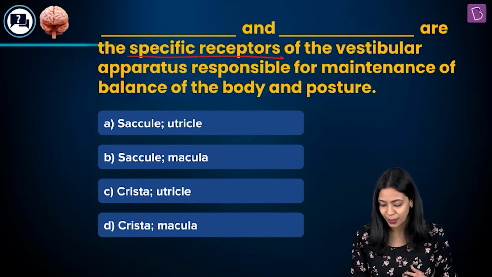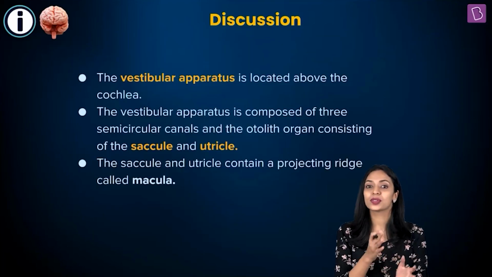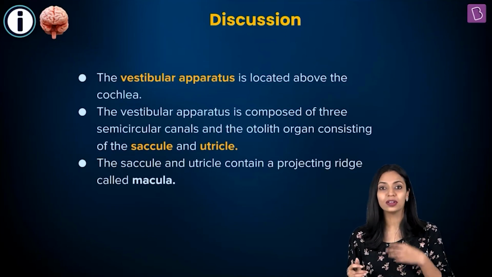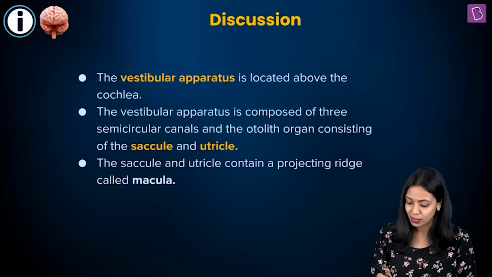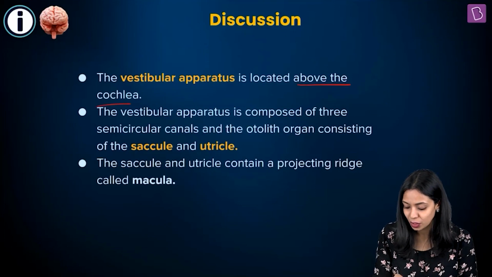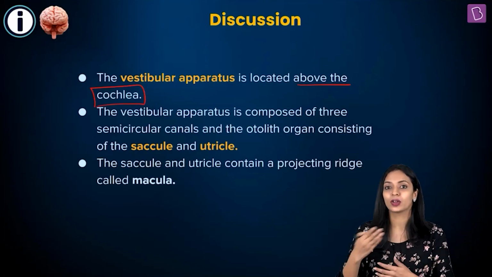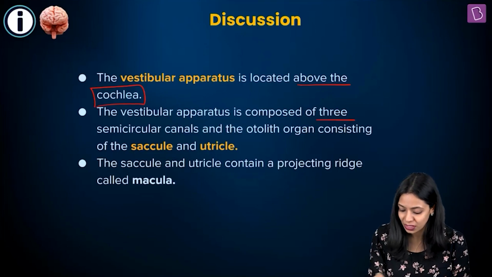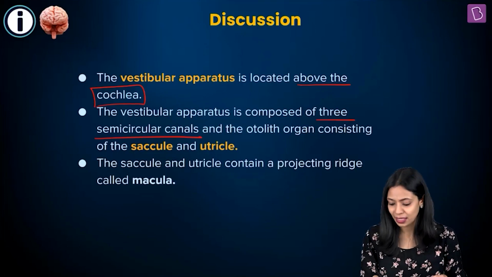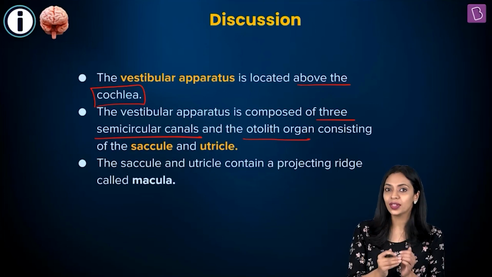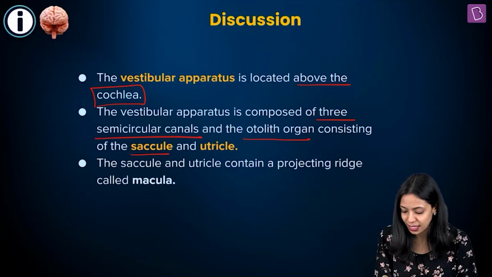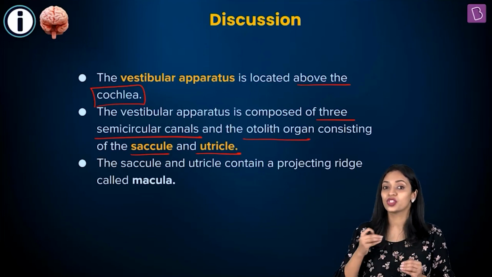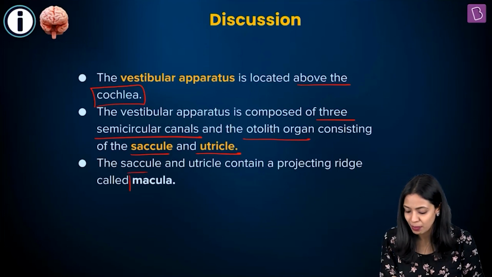What is the vestibular apparatus? A vestibular apparatus is what is involved in maintaining the body balance, and it is a part of the inner ear. Vestibular apparatus is located above the cochlea. Now the cochlea also is a part of the inner ear. The vestibular apparatus is composed of 3 semicircular canals and an otolith organ. The otolith organ consists of 2 parts, the saccule and the utricle. The saccule and utricle contain a projecting ridge which is known as the macula.